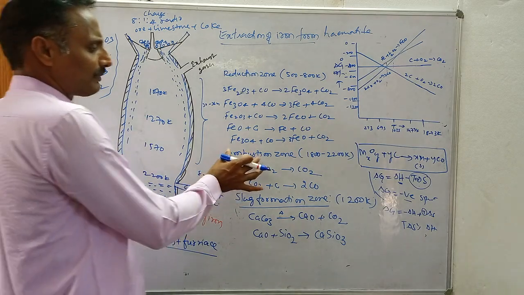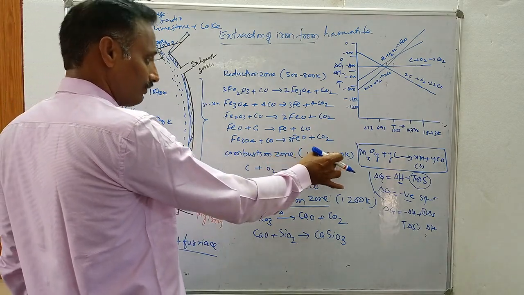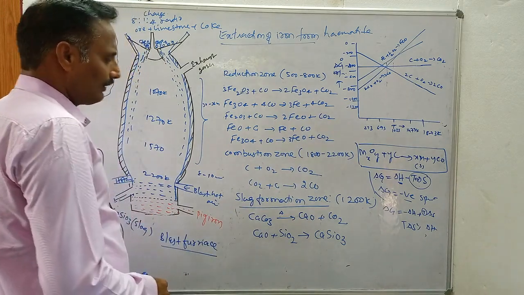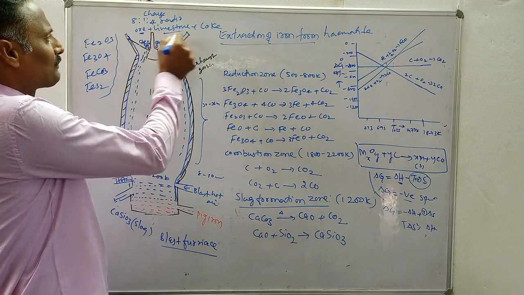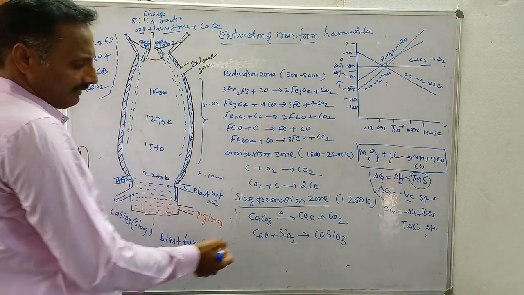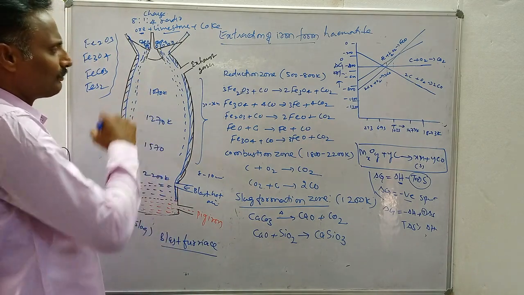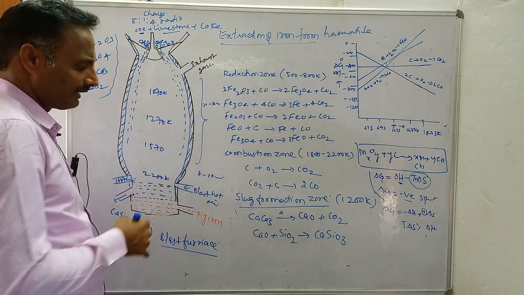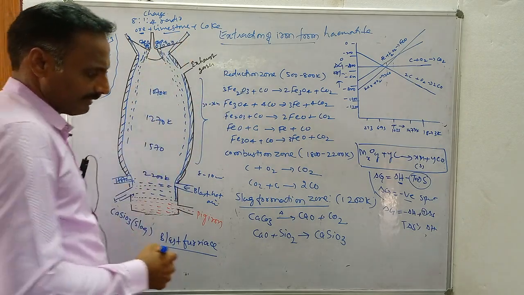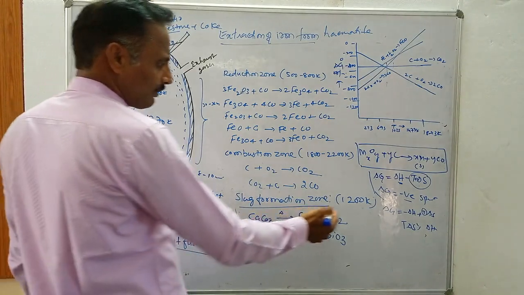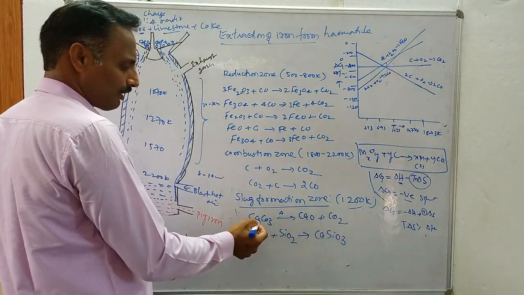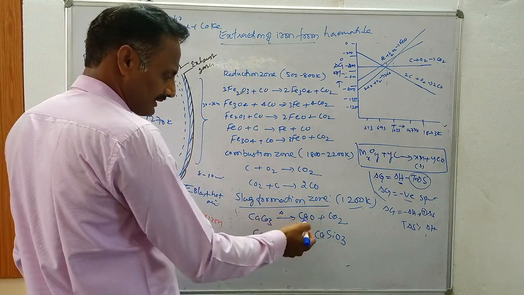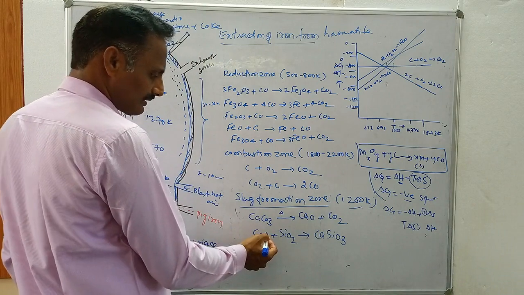In the combustion zone, the temperature is about 1800 to 2200 Kelvin. Then this is the slag formation zone, where the ore is mixed with limestone. Here limestone acts as a flux. To remove the acidic impurity like silica, which is present in hematite or magnetite ore, we are adding limestone as a flux. In the slag formation zone, the temperature is about 1200 Kelvin, and calcium carbonate decomposes to give calcium oxide and carbon dioxide. This decomposition reaction takes place at this temperature.